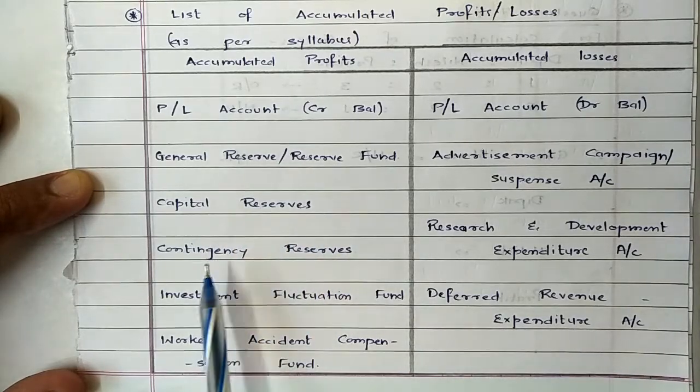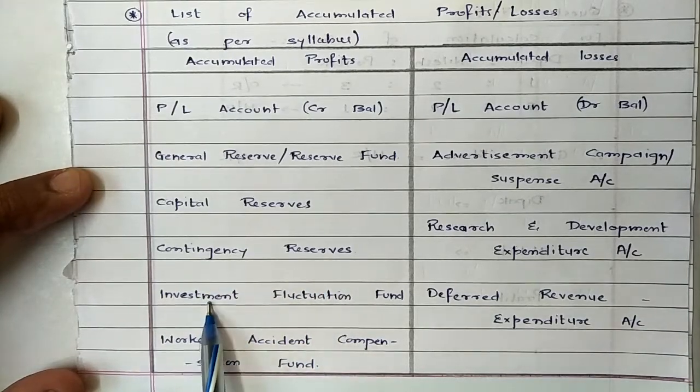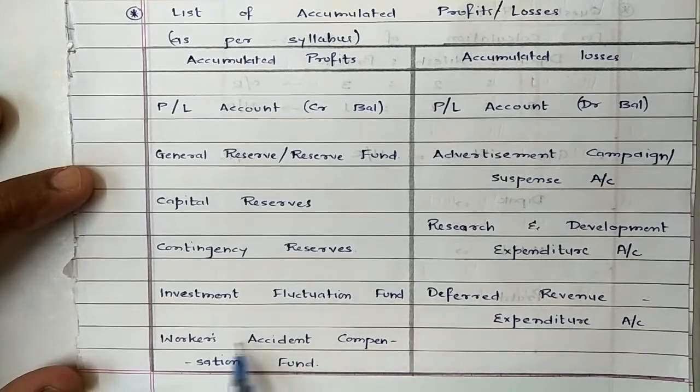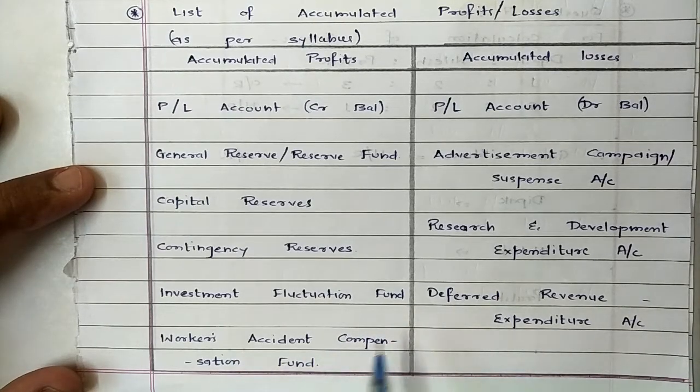Then contingency reserve, reserve created for uncertainties. Investment fluctuation fund means if the value of investment fluctuates, in case we suffer a loss, that loss can be adjusted out of this fund. And workman's accident compensation fund means in case a worker meets an accident, the firm has to compensate. So for that, if the firm is creating a reserve, it is termed as workman's compensation fund or accident compensation fund.